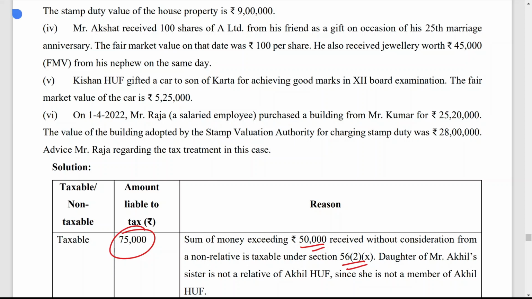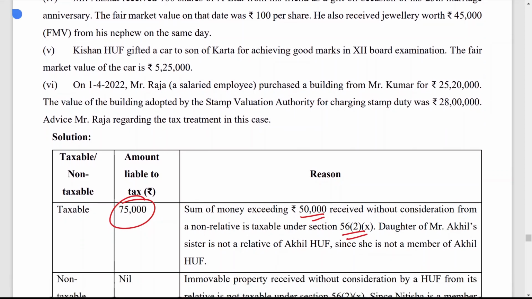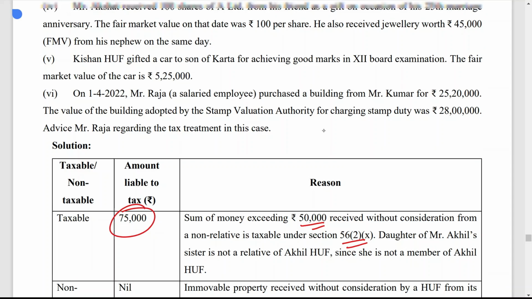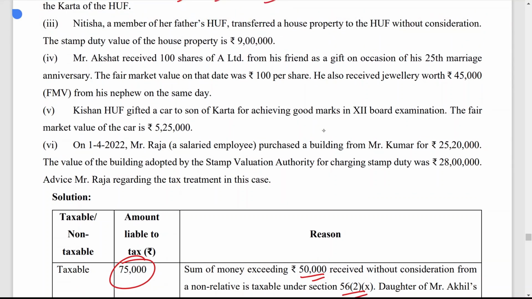The daughter of Akhil's sister is not a relative of Akhil HUF because she is not covered under the definition of relative. She is not a member of Akhil's HUF also. So in both ways, she is not considered a relative.